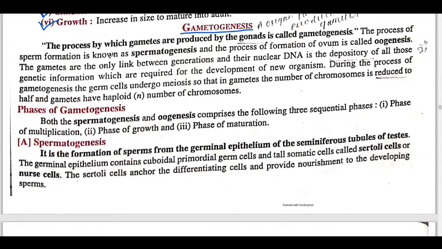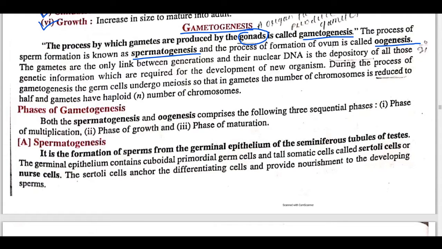Okay, so we'll start our first point, that is gametogenesis. So what is gametogenesis? The process by which gametes are produced by the gonads is called gametogenesis. Gonads means an organ that produces gametes, that is called gametogenesis. So the process of sperm formation is known as spermatogenesis, and the process of formation of ovum is called oogenesis. So basically sperm is formed from man and ovum is formed from woman, right?